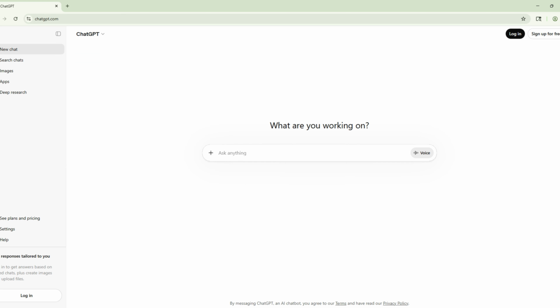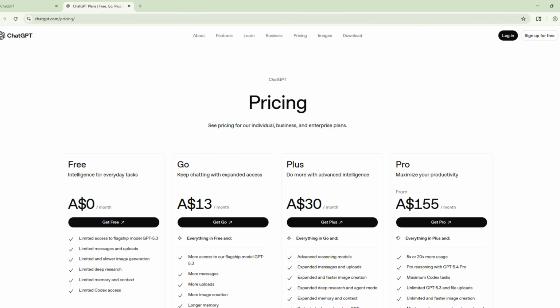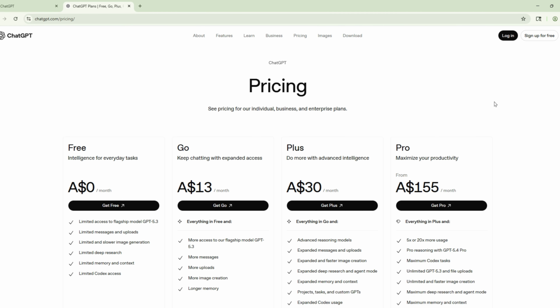It's just going to clear that out. So we'll start fresh and see how we go. So, asking questions, but before we jump into that, let's see the plan and pricing. Right now we are using logged out mode, and we'll see what other options are there in terms of pricing.